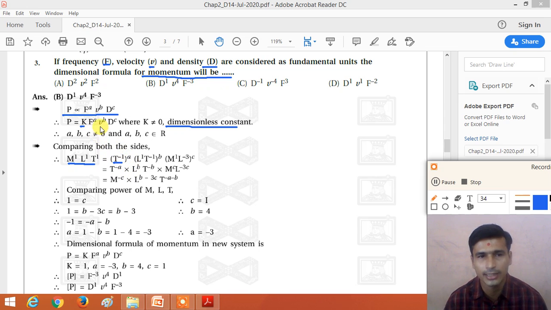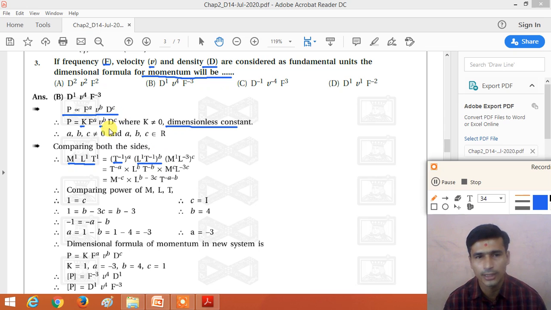Now second is velocity. What is the dimensional formula of velocity? The dimensional formula of velocity is L1 T minus 1. What about the M? M0, right? M0 L1 T minus 1. So try to write the full dimensional formula instead of writing this. If you write this, it is okay, but try to write the full formula, right? So the dimensional formula of velocity is M0 L1 T minus 1 raised to B.